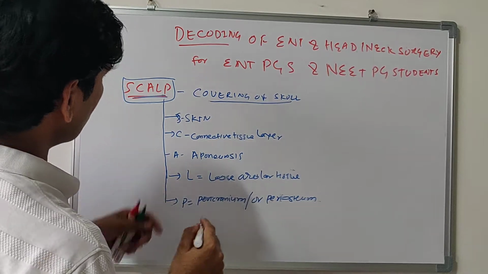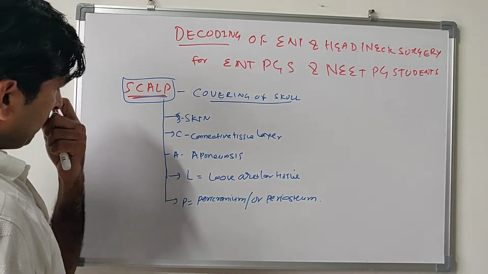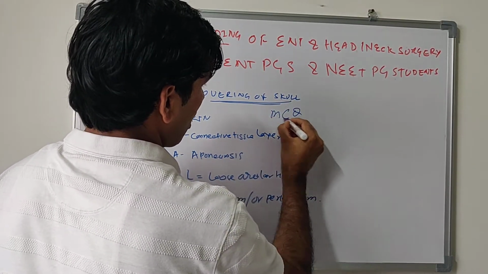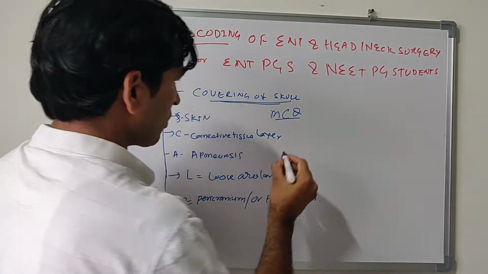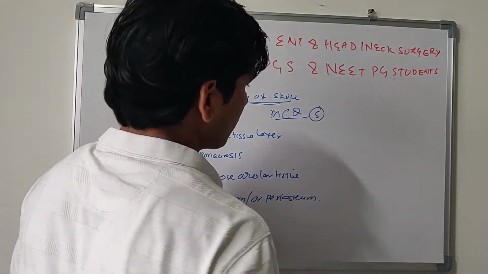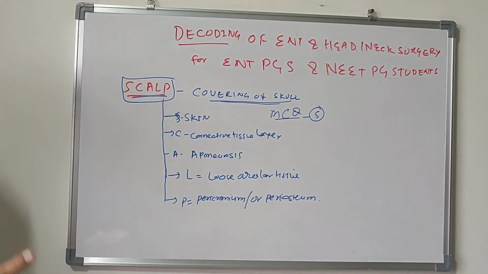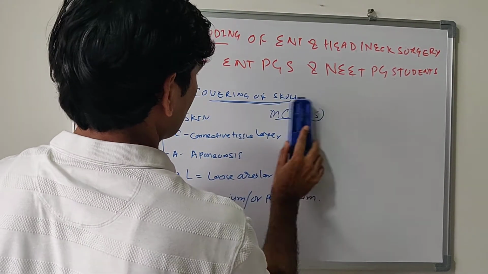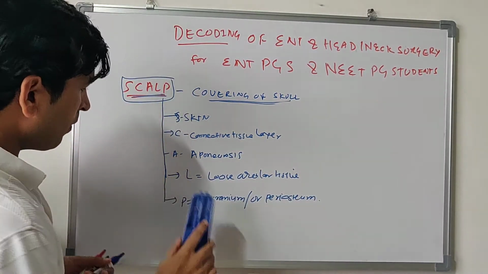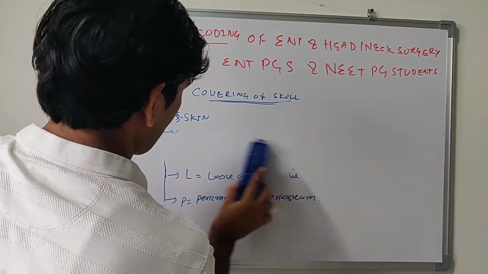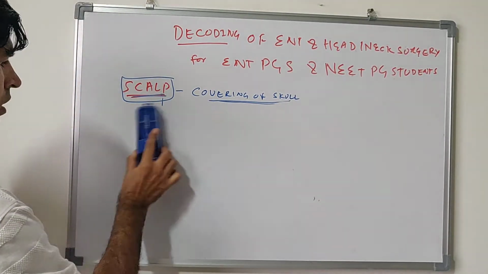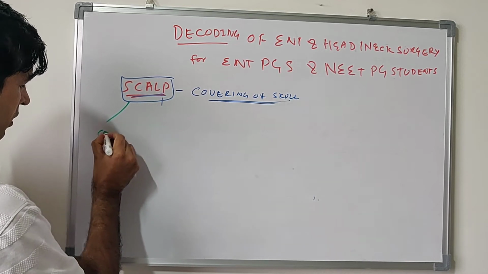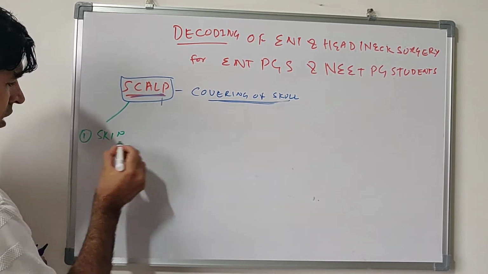Okay, so this is the covering of the skull, and this MCQ is most commonly asked: how many layers in the scalp? There are 5 layers. The answer is 5. Now we will talk about individual layers. First layer is skin. I am talking about it in detail.